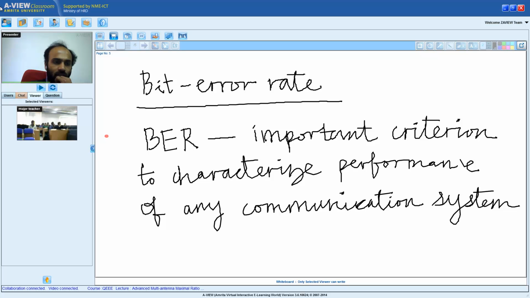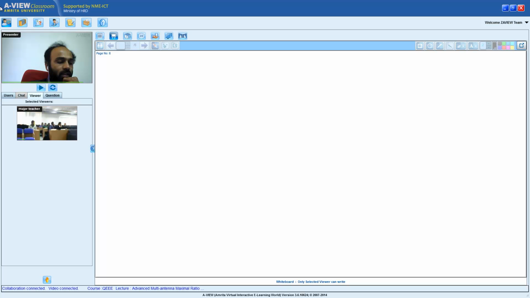Let me just try to establish interaction with MU College Jaipur. Which college is this again? University Jaipur. Can you repeat it, please? It's Manipal University Jaipur. Okay. Are you able to follow what I'm saying about the bit error rate? Are you familiar with it? Yes, sir. Can you briefly describe to me the concept of bit error rate, intuitively?